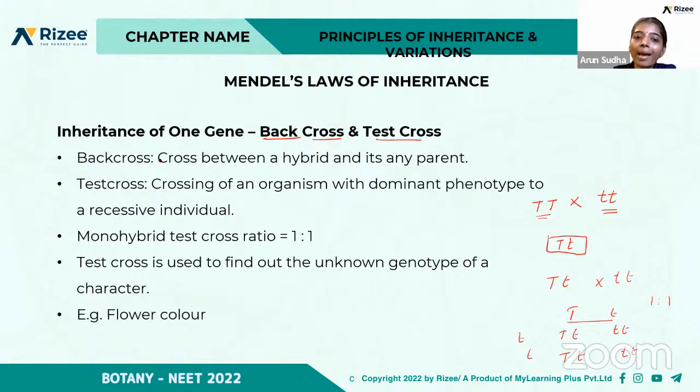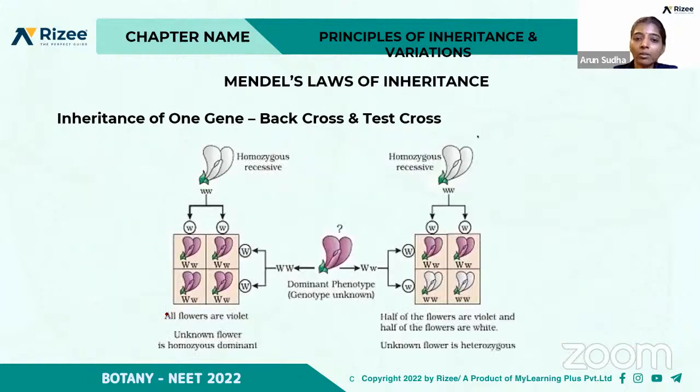And what do you mean by back cross? It is a cross between a hybrid and either of its parents. So if the hybrid is crossed with either parent, it is called a back cross. Test cross is used to find out the unknown genotype of a character, for example, flower color or any type of character you can find out.